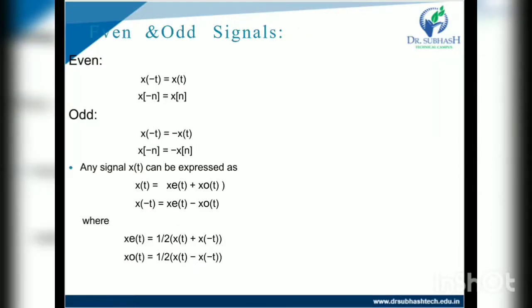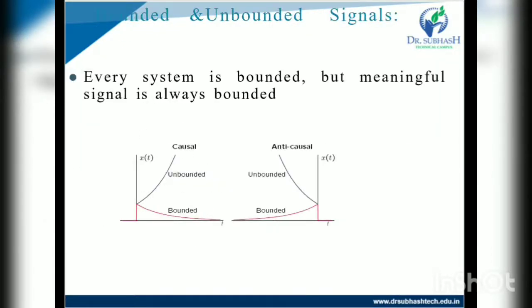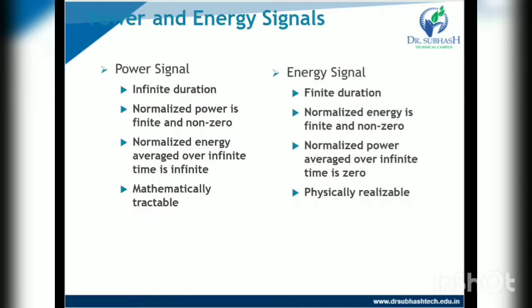The last is bounded and unbounded signals. Every system is bounded, but a meaningful signal is always bounded. So bounded means for a particular input there is a particular output, so it is bounded. The last topic of this is power and energy signals. A power signal has infinite duration. An energy signal has finite duration.